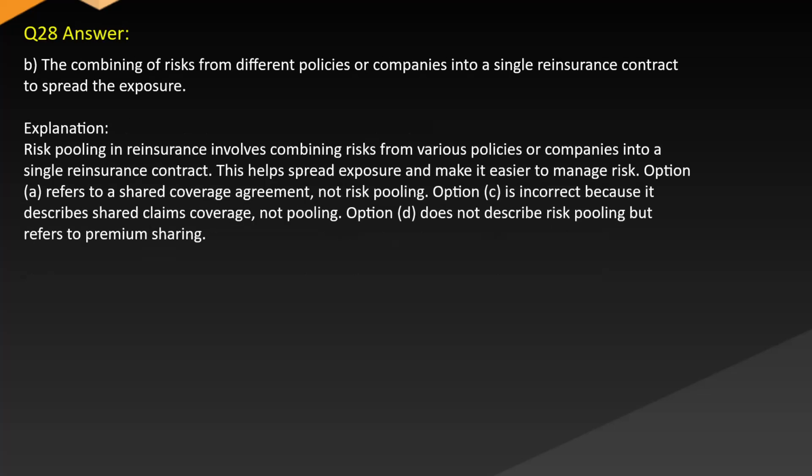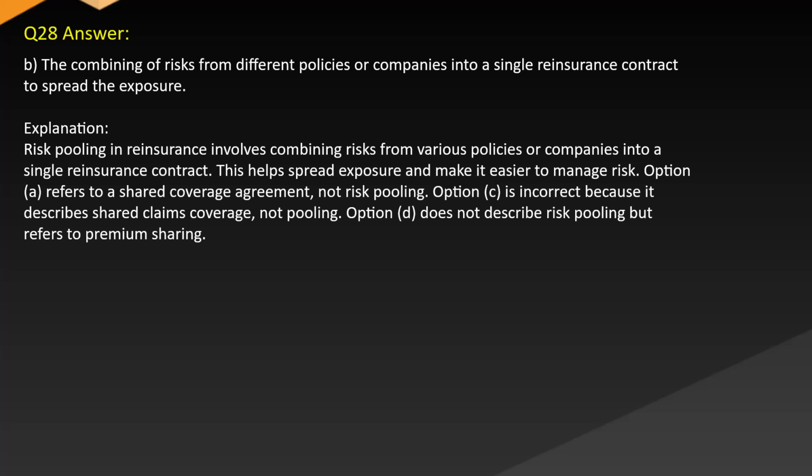Answer: B. The combining of risks from different policies or companies into a single reinsurance contract to spread the exposure. Explanation: risk pooling in reinsurance involves combining risks from various policies or companies into a single reinsurance contract. This helps spread exposure and make it easier to manage risk.